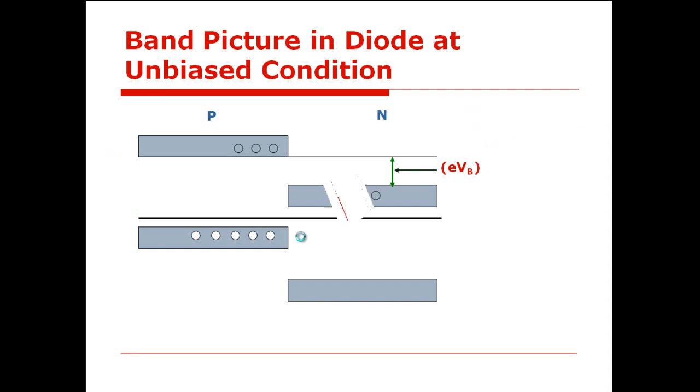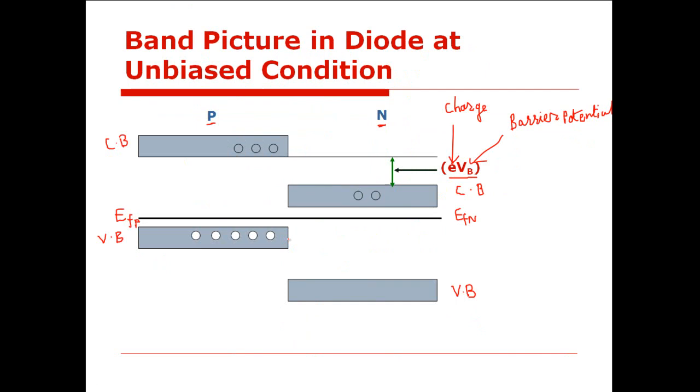So due to this gap, now tell me, okay, the region which exists between p side and n side is termed as the depletion region.